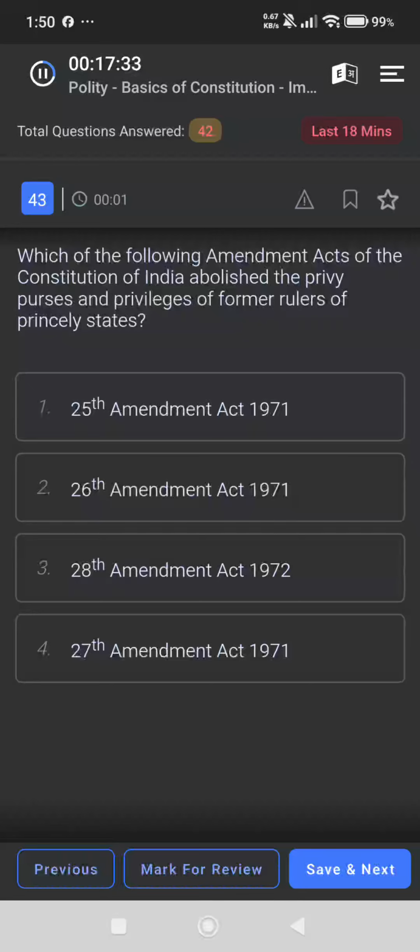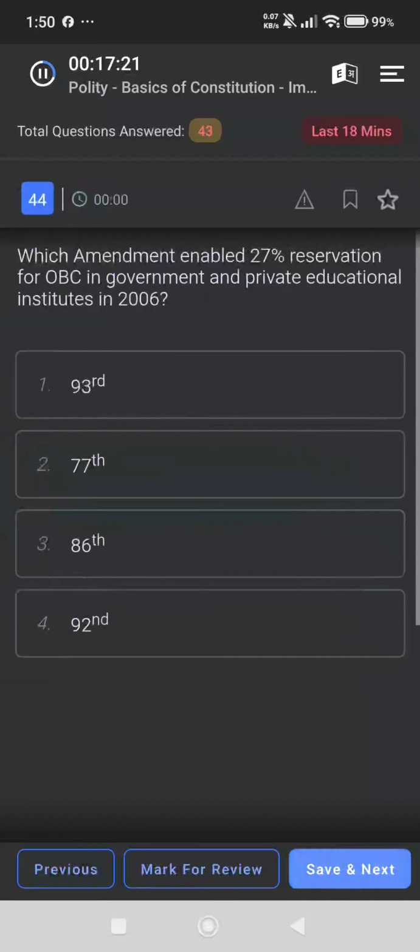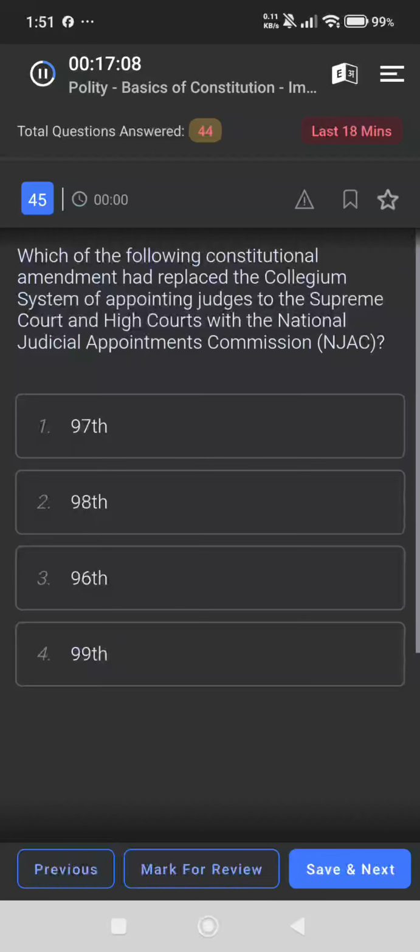Which amendment act abolished the privy purses and privileges of former rulers of princely states? 26th Amendment 1971. Which amendment enabled 27% reservation for OBC in government and private education institutes in 2006? 93rd.